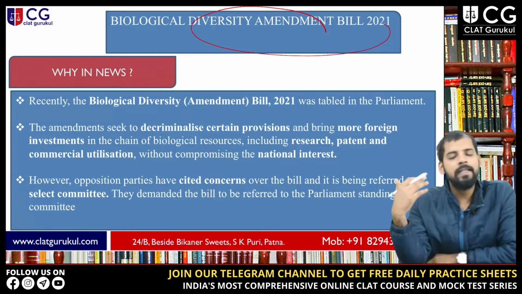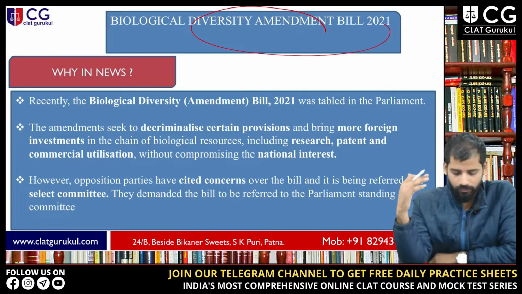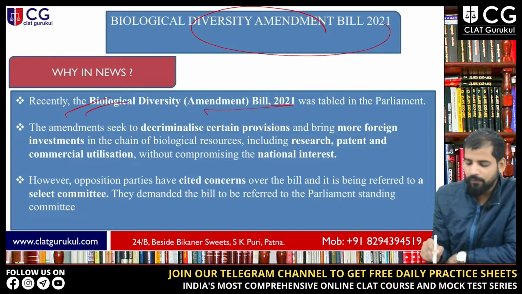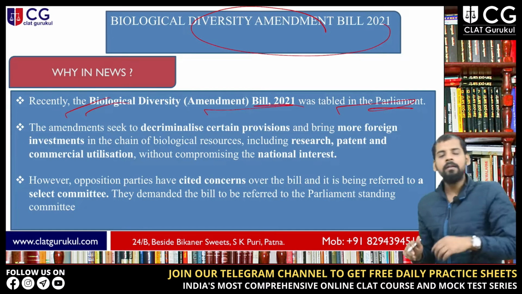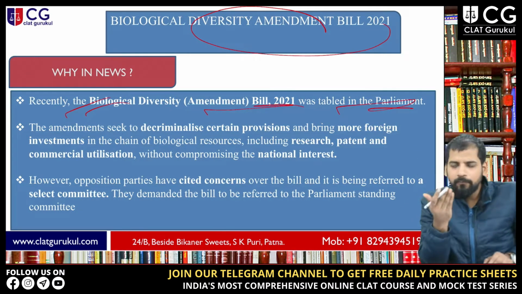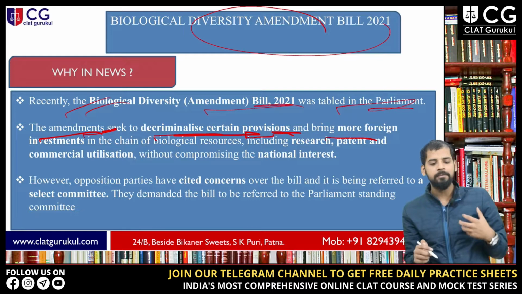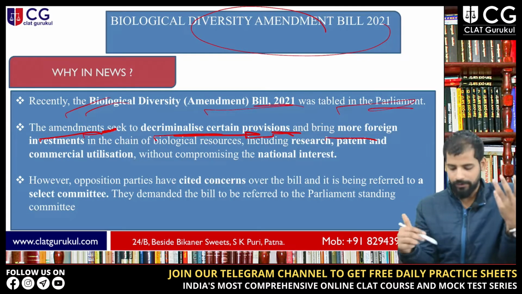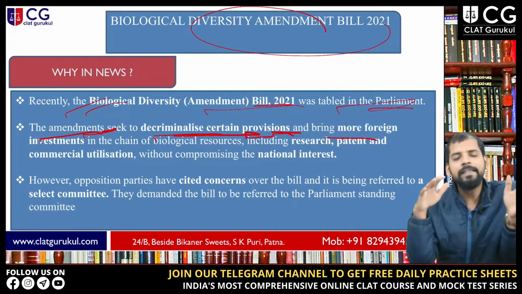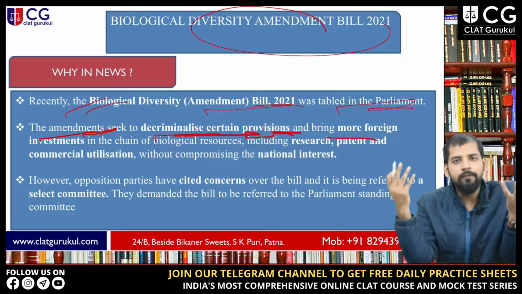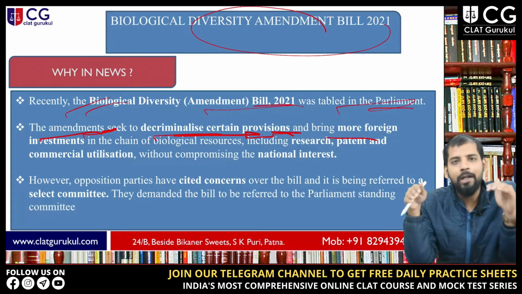So first let's discuss why this bill was in news. Recently this bill was tabled in parliament, and the main feature was that the amendments seek to decriminalize certain provisions and bring more foreign investment in biological resources. So the bill focuses on the investment made into biological resources.